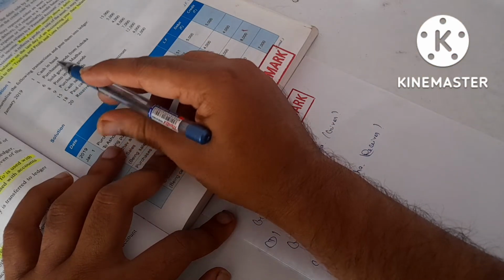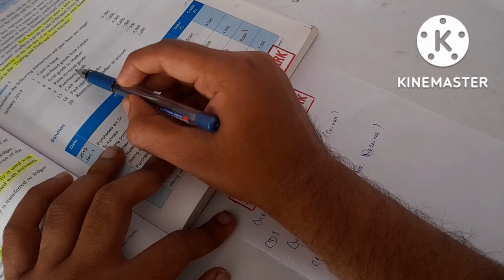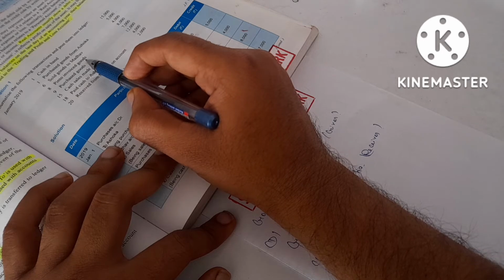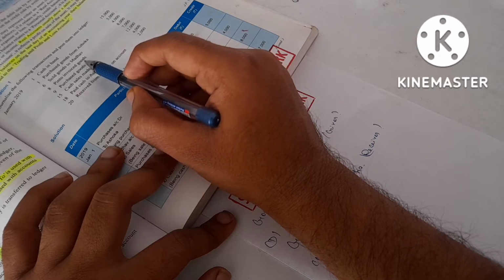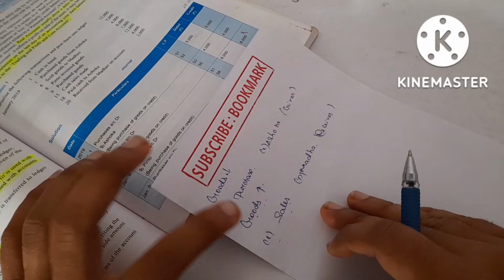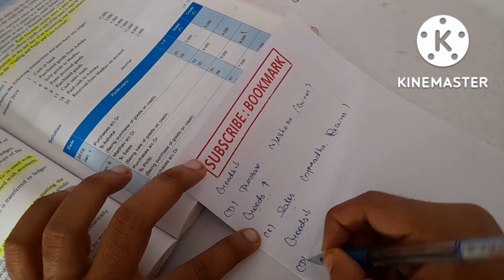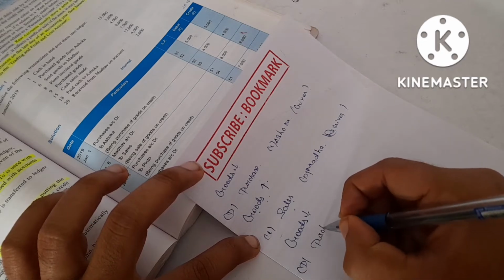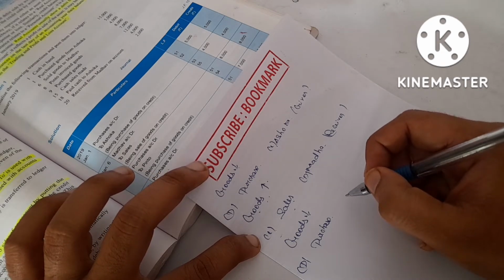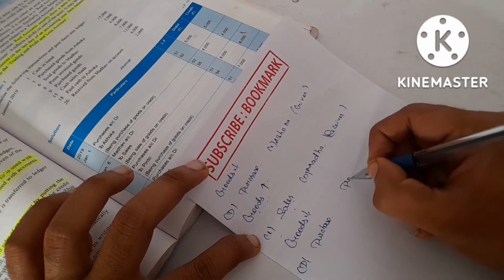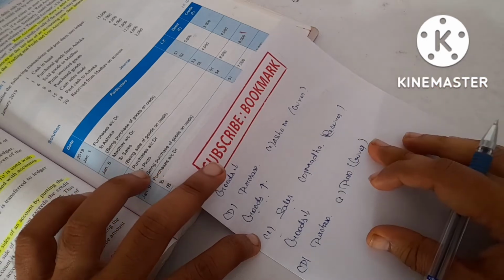Next one, Pinto invoiced goods. Pinto is giving an invoice for goods. It means we have purchased something, and for that they are giving an invoice bill. What we purchased? Goods. So goods incoming. Debit what comes in, so purchase account should be debited. And who is giving the invoice bill? Pinto. It means we are purchasing on credit, so Pinto is the giver. So Pinto account should be credited.